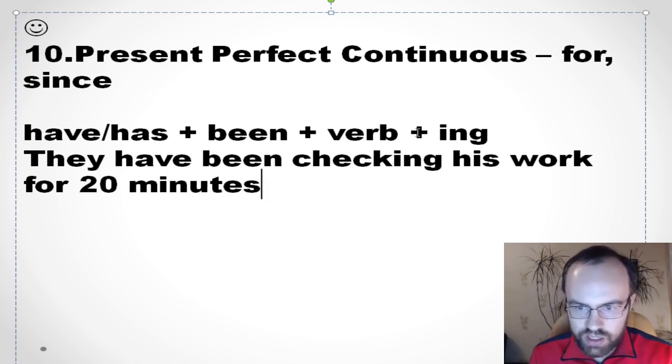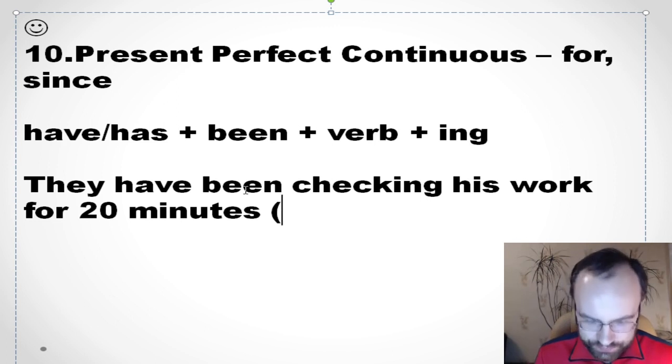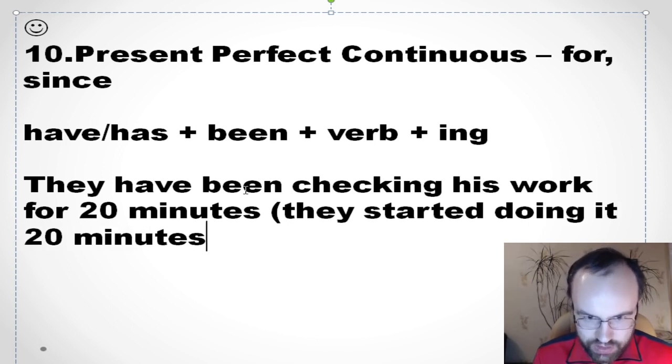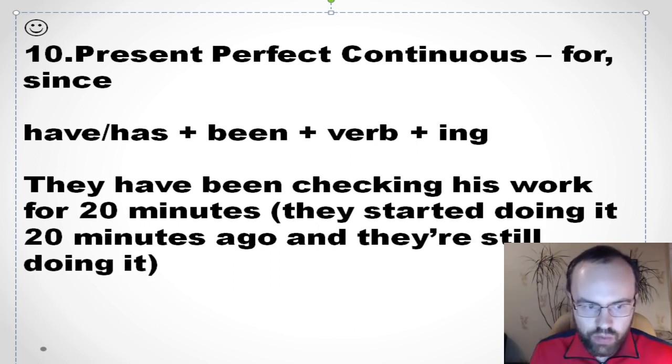What does it mean? It means that they started doing it 20 minutes ago and they are still doing it. It's a very important point.